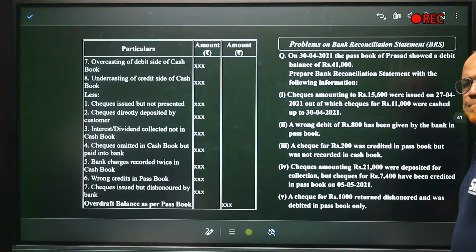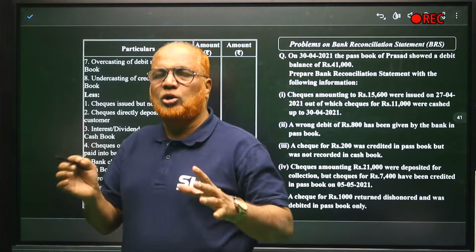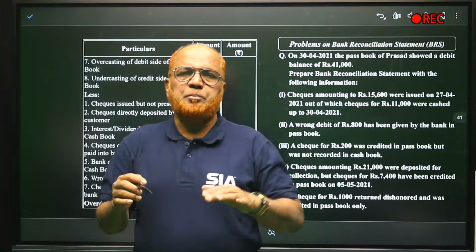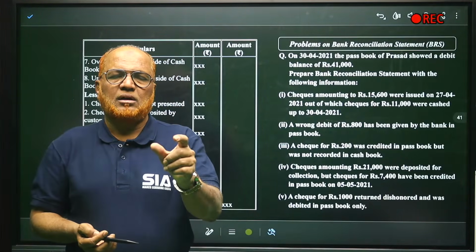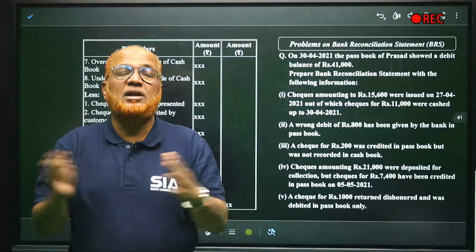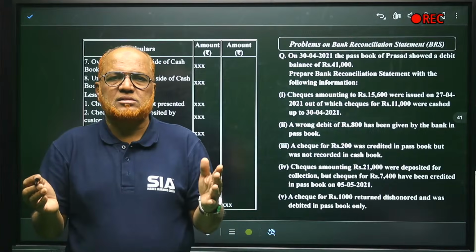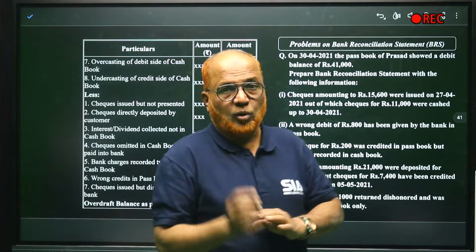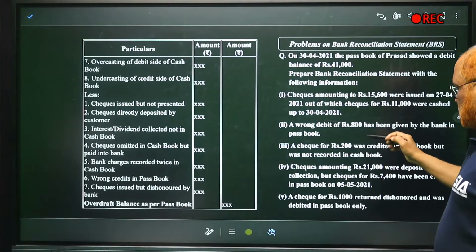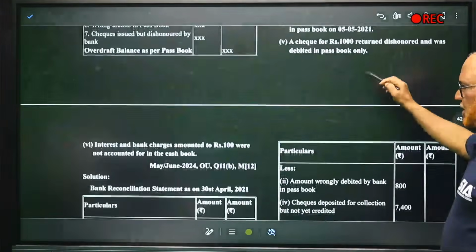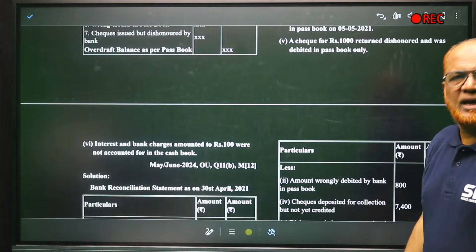Now question. In examination, remember one theory, one problem. The theory that will come: what do you mean by BRS? And what is the procedure of preparing BRS? And what are the reasons that cash book balance and passbook balance may be different? What may be the reasons? Checks issued but not presented for payment. All these things you have to remember. Note it down. Then one question, a problem on BRS. This question was asked in June 2024 for 12 marks. That examination question I am going to explain.